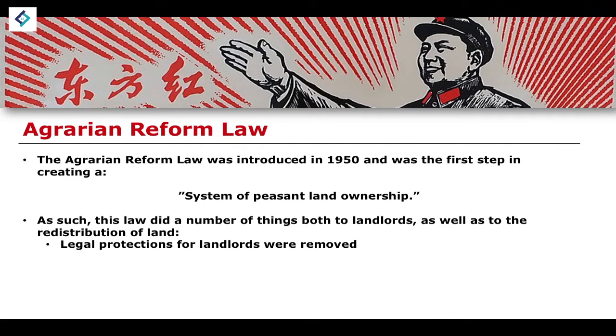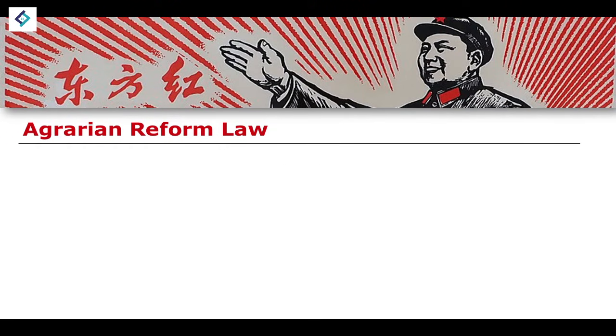So they removed all the legal protections for landlords. So there was no longer any kind of legal recourse or remedy that was in place that a landlord would be able to utilize for the purposes of getting some kind of remedy for any kind of damages. Land was also taken from landlords forcibly and redistributed, again trying to create this system of peasant land ownership.